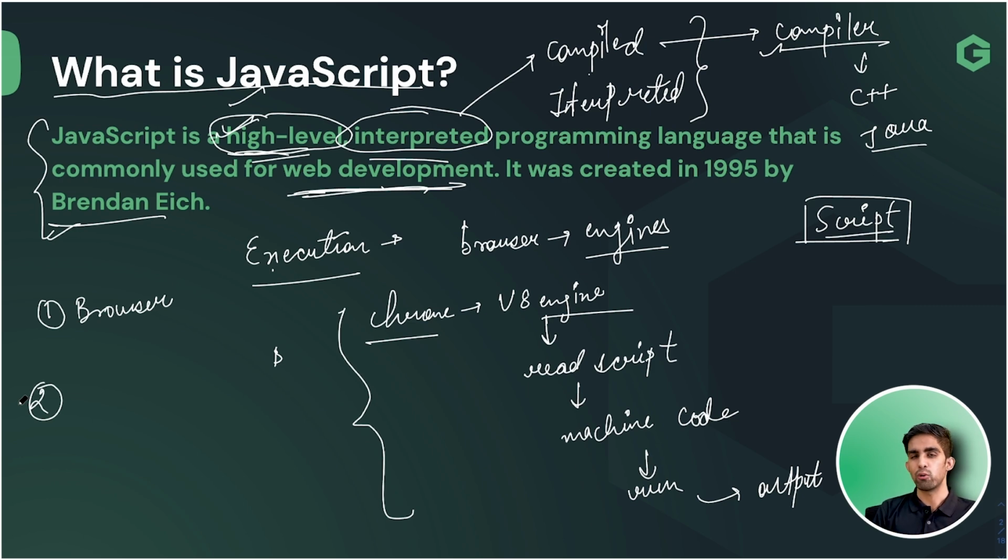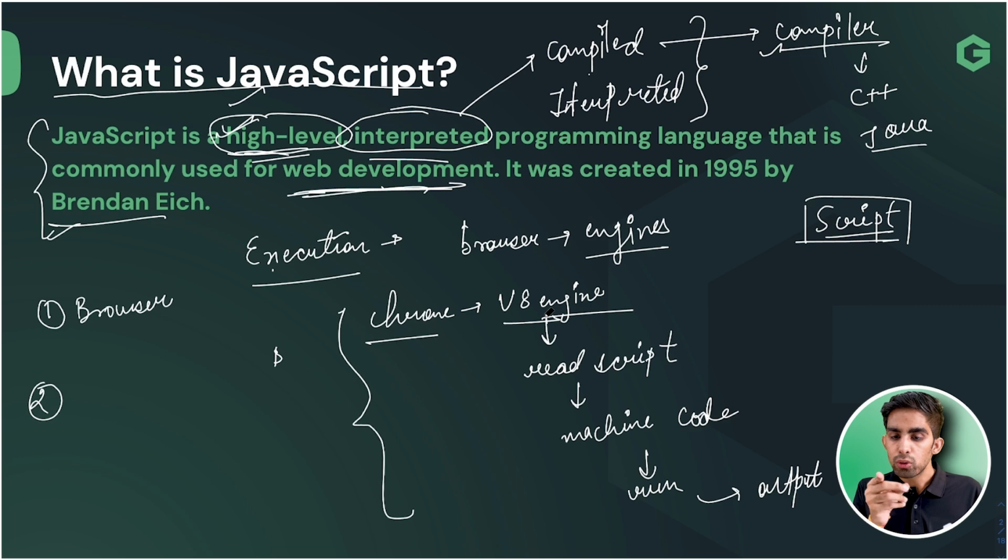How can you run that? For running that JavaScript, we need some environment, some engine. Wherever you are running your file, there you need some environment or engine so that we can easily run our JavaScript file. Correct? I hope you are understanding my point.